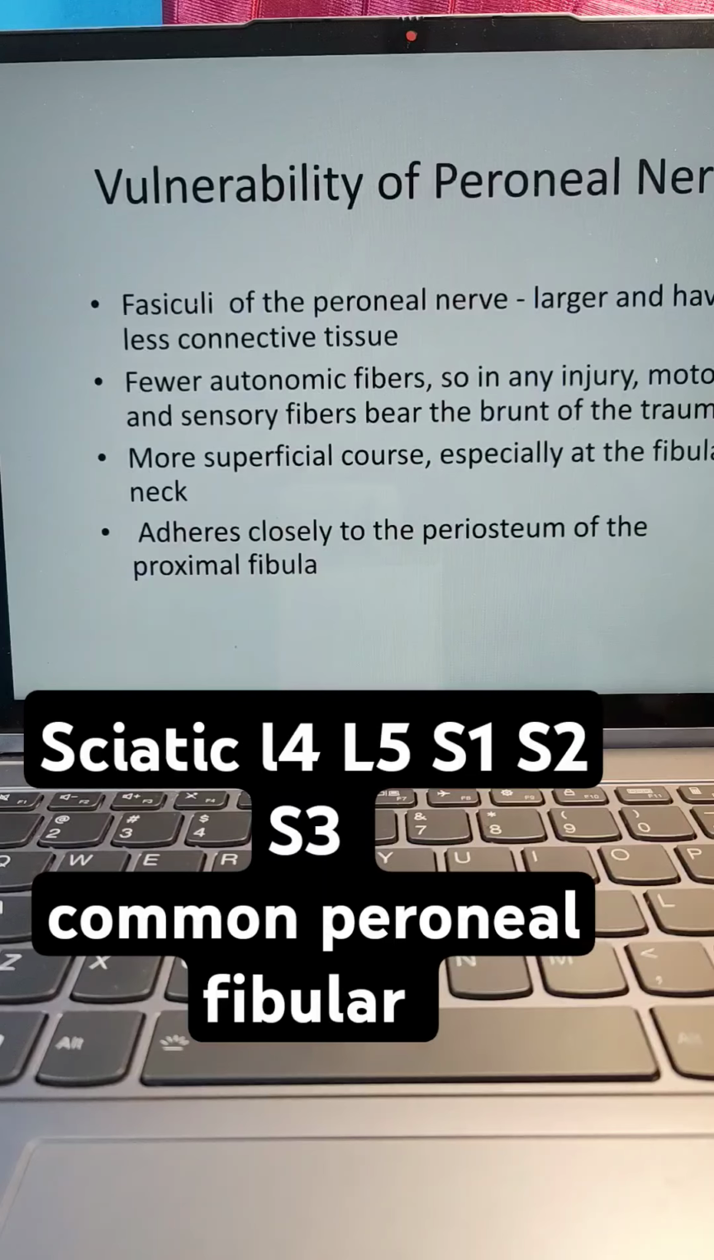Vulnerability of the peroneal nerve: fascicles of the peroneal nerve are larger and have less connective tissue. Fewer autonomic fibers in any injury; motor and sensory fibers bear the trauma. It has a more superficial course, especially at the fibular neck, and adheres closely to the periosteum of the proximal fibula.